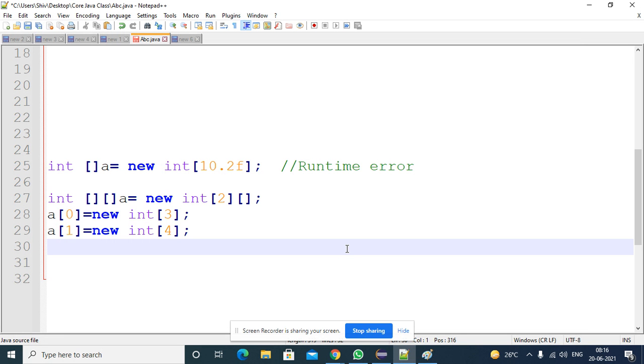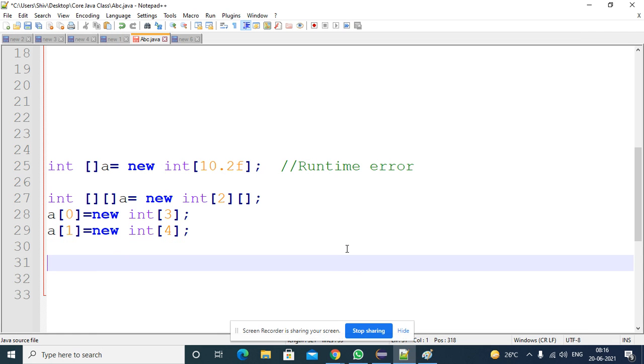So how to construct an array in a single line? Same values, array name, right? Assign directly, open close, assign with some values. We discussed this one also. So how to construct an array in a single line?